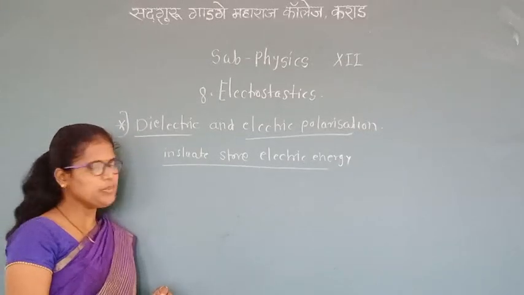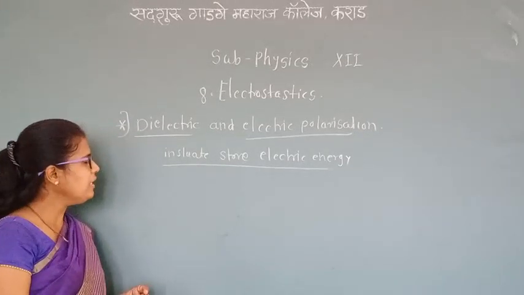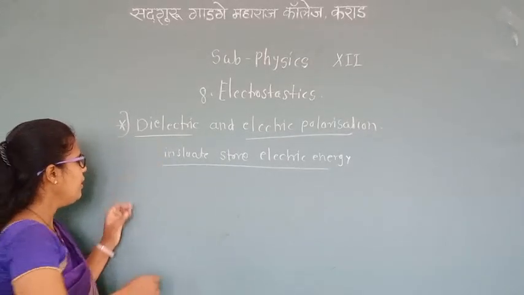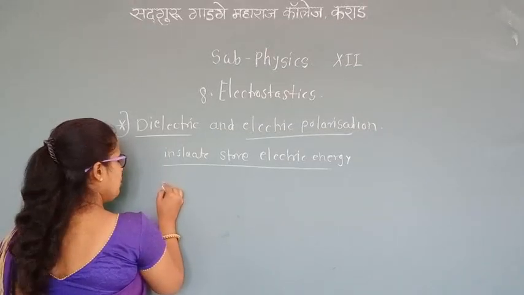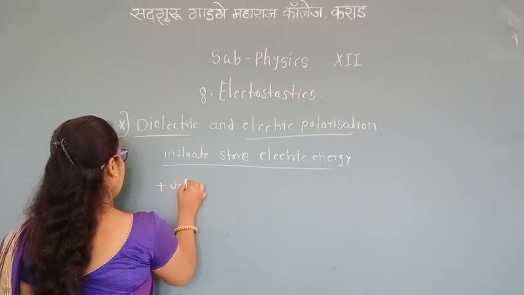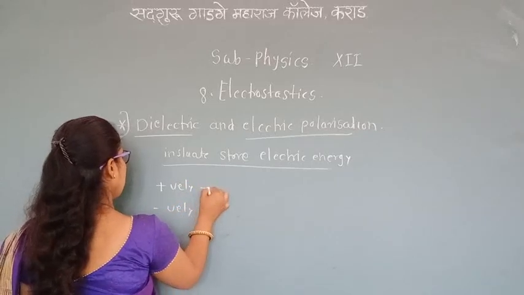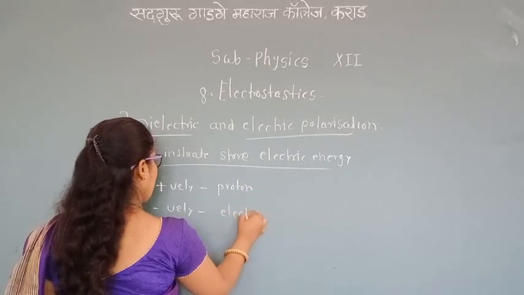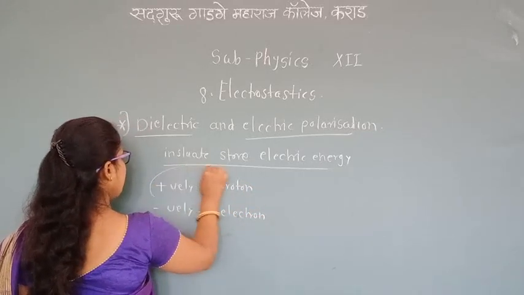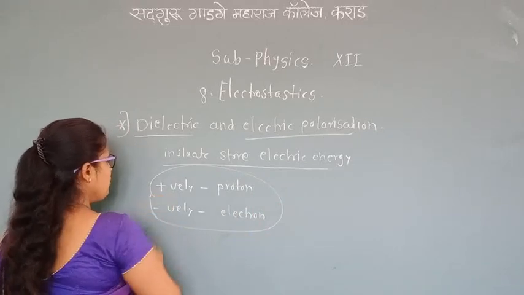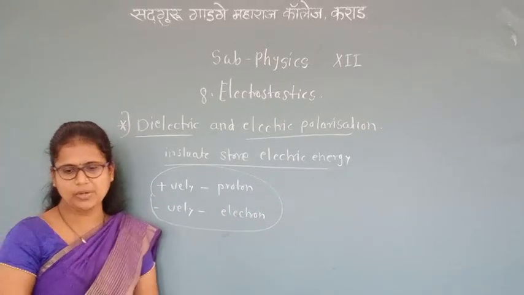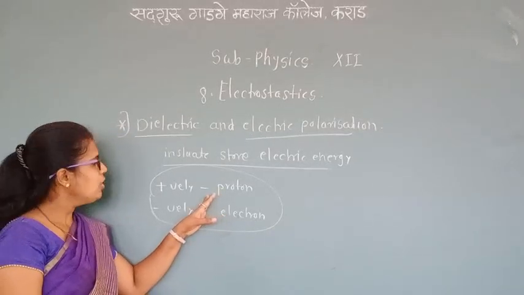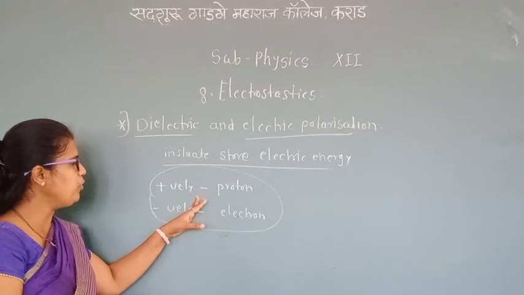This is because when such substances are placed in an external electric field, their positively charged protons and negatively charged electrons get displaced in opposite directions and the molecules develop net dipole moments.